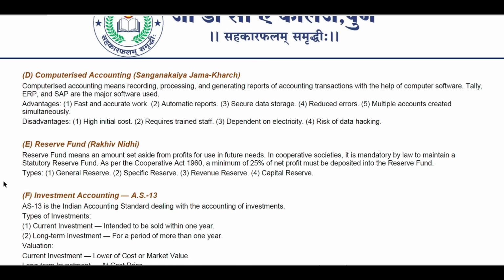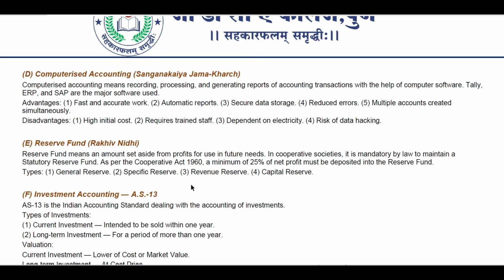Types, what are the types of reserve fund? General reserve fund, you can write what is the meaning of general reserve fund. Then specific reserve, you can write some sentences for a specific reserve. Then revenue reserve, you can write some specific revenue reserves. What is the revenue reserve fund? Then capital reserve fund, you can write what is the capital reserve fund. We have just mentioned the types to conclude this video as soon as possible.